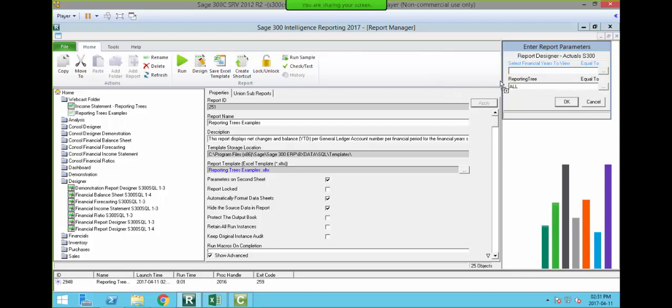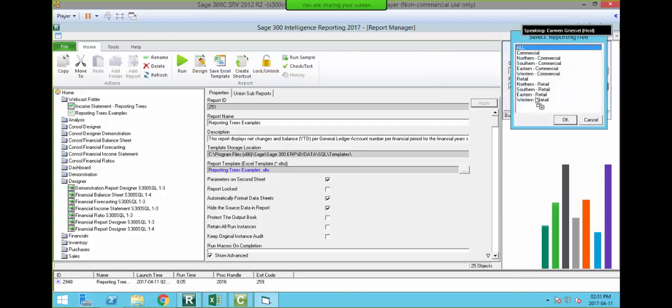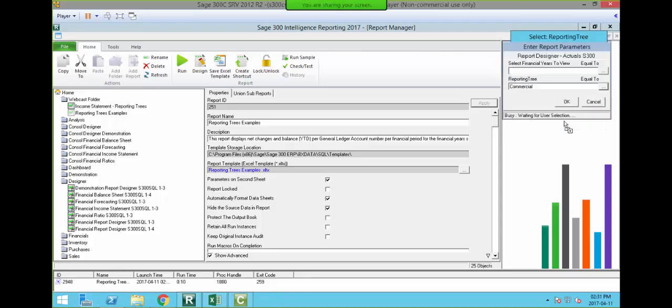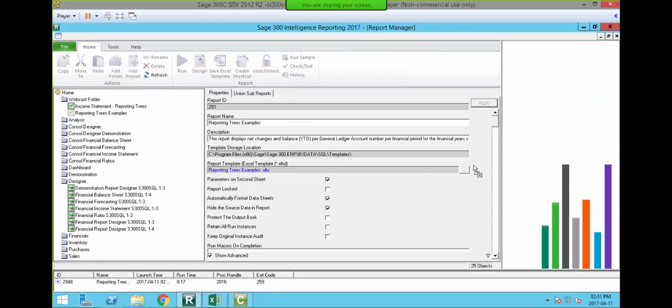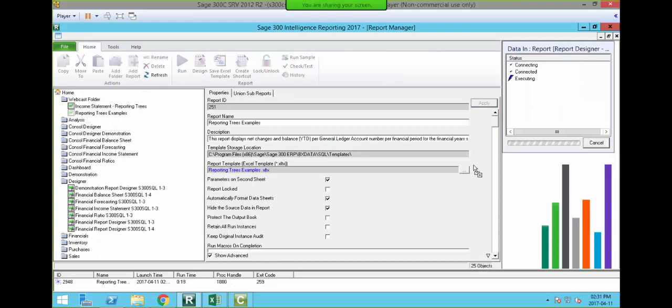You can see we have a new parameter field in there that we can now select the reporting tree that we want. So if I select commercial, and then I'm going to select the years that I want for this particular financial report, it's going to run that report out. It should almost be finished now.